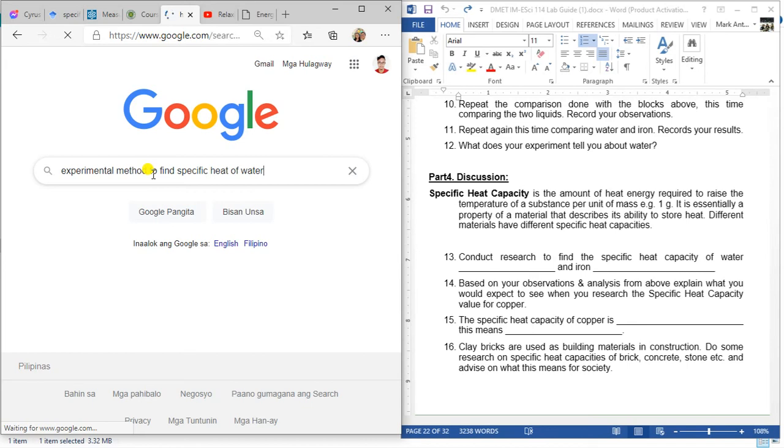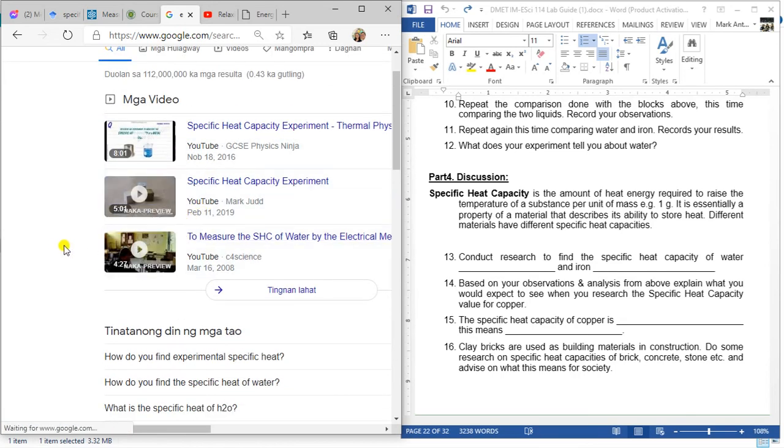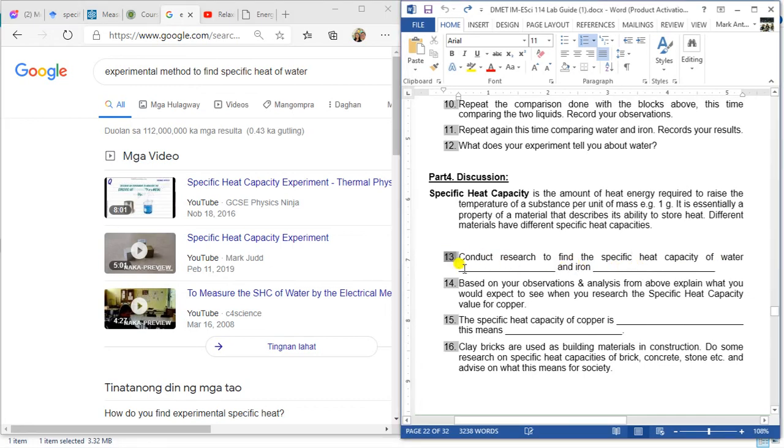So once you've done that, see their methods, don't just copy because the answers are already high. So just take note of the methodology they used to find the specific heat, not only for water but also for iron, for this procedure number 13.